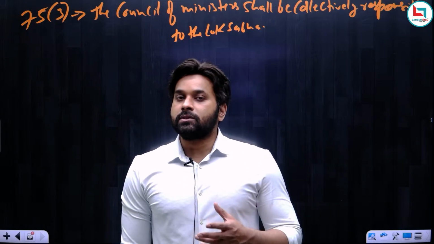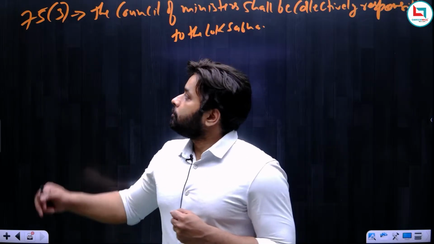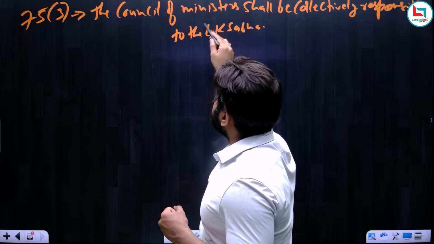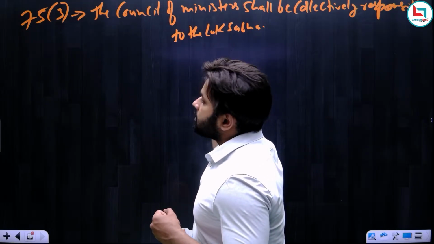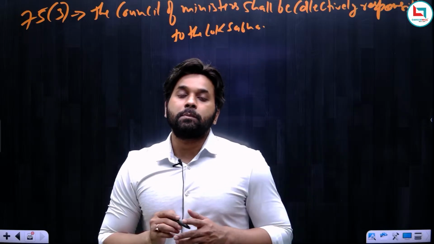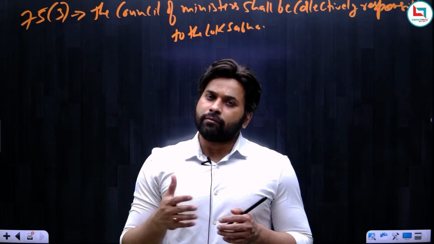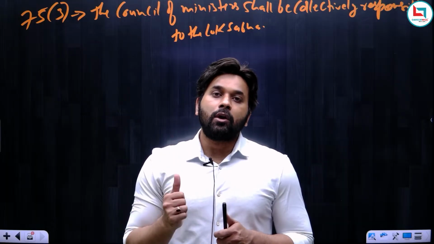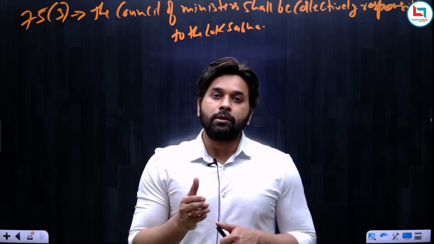The Council of Ministers constitutes the executive part of the union government, and this is the legislative part of the union. So the executive shall be responsible to the legislature. This is the foundation principle of the parliamentary form of government.